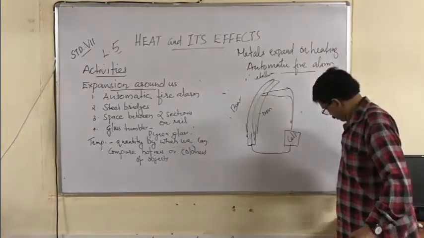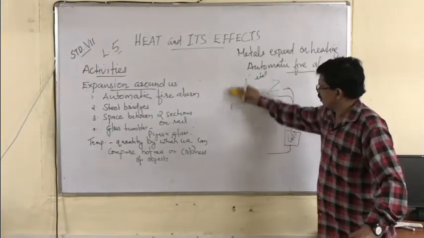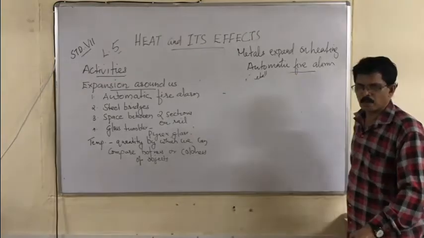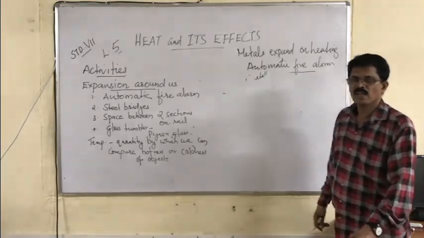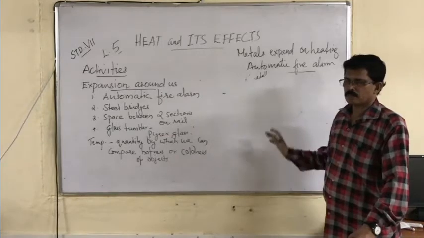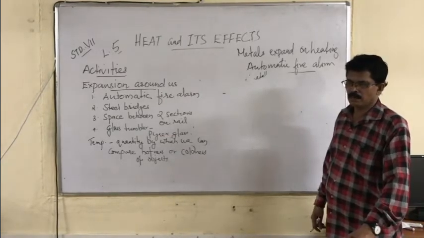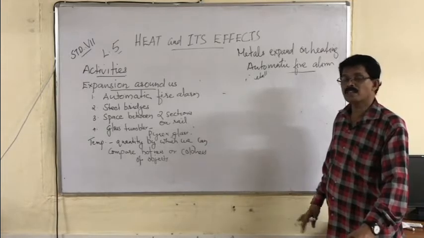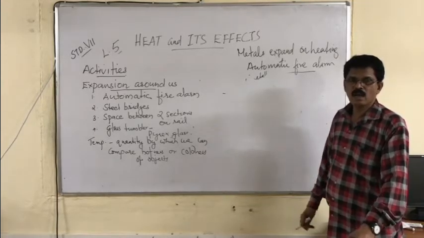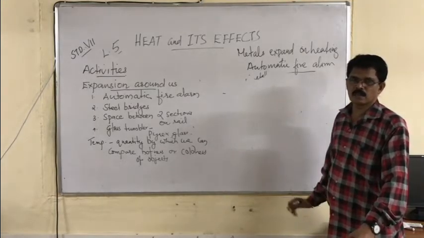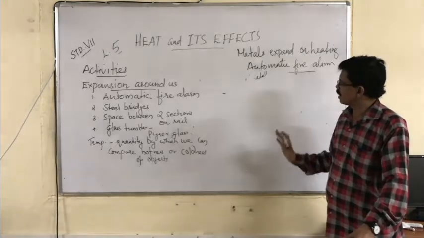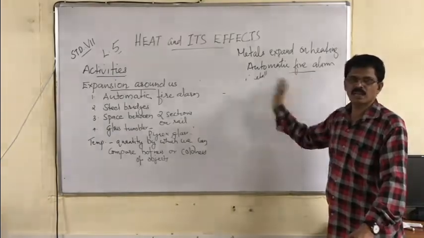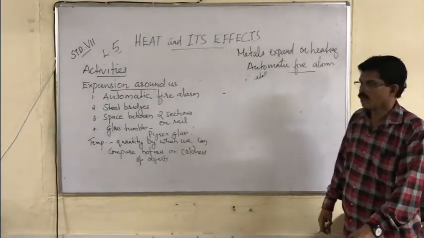So in an automatic fire alarm, what happens? There is a bimetallic strip made up of iron and brass. Iron does not expand as much as brass. Brass expands more than iron, and when the brass expands in the presence of heat, it will bend towards the direction of iron, and their connection will be cut off. The electric connection will be cut off.